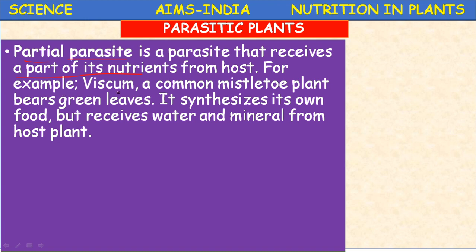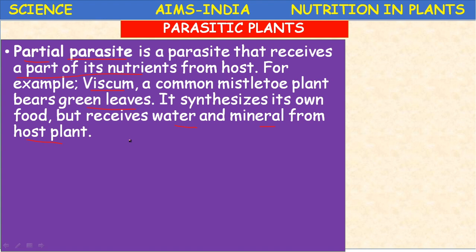So several examples are there. Some examples like Viscum, a common mistletoe plant, bears green leaves. In the first slide we have seen that is Viscum, that is a mistletoe plant where green leaves are present, and it synthesizes its own food but receives water and minerals from the host plant. So here the partial parasite depends partly on the host.